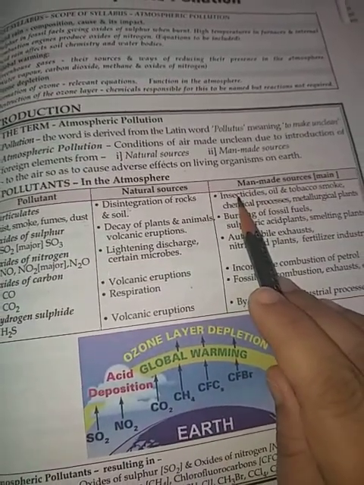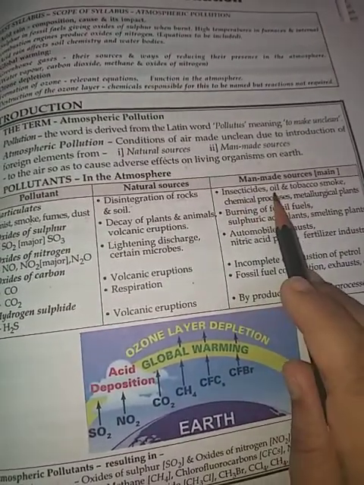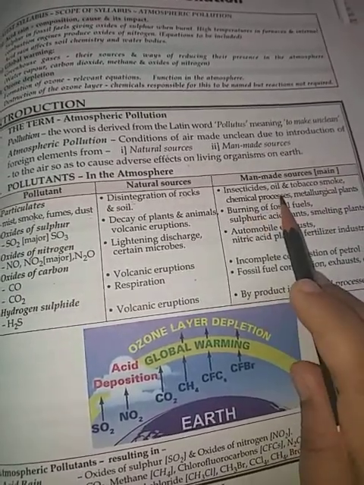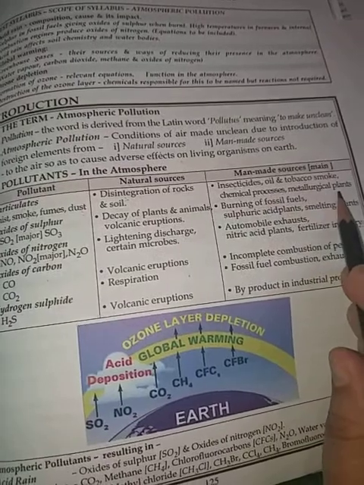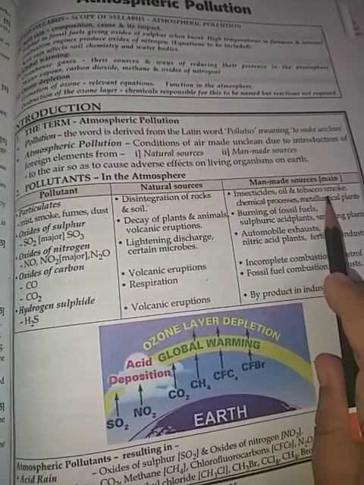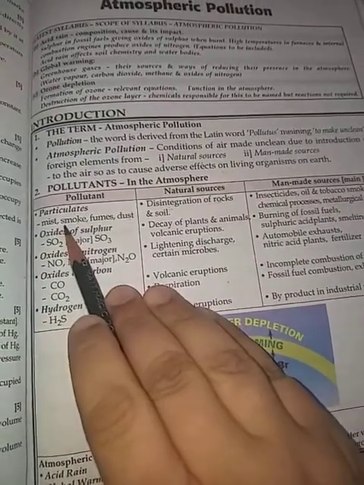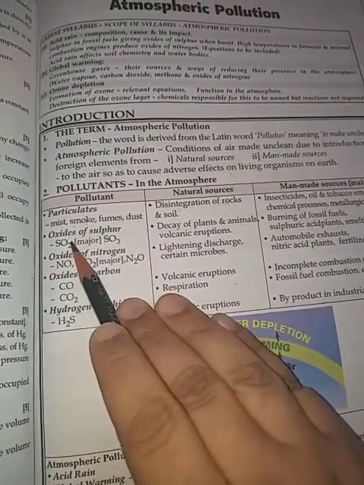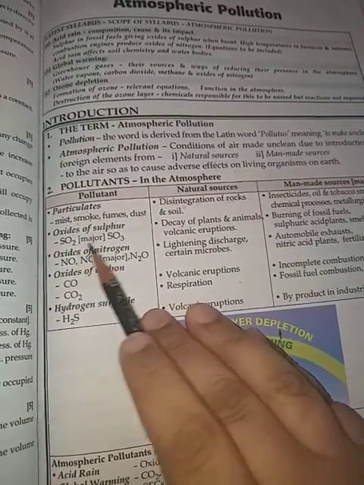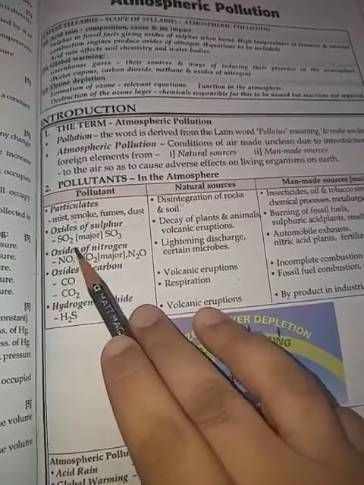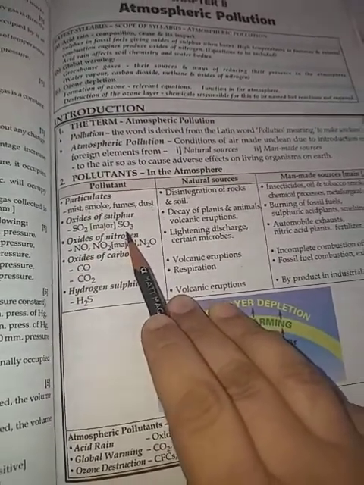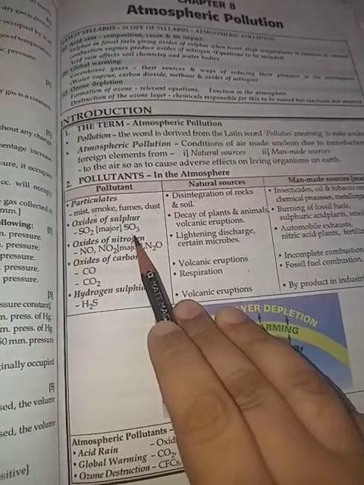Man-made sources: insecticides, oil and tobacco smoke, chemical processes, metallurgical plants. So all these cause particulates in air. Now next is oxides of sulfur. SO2 and SO3 are the main oxides of sulfur which cause a very large amount of pollution in air.